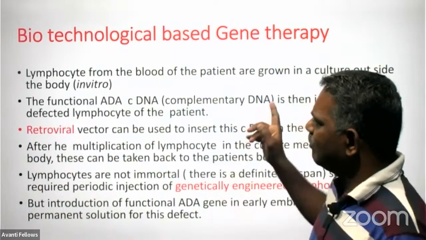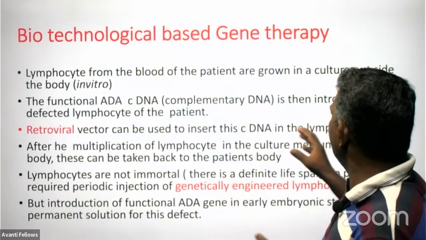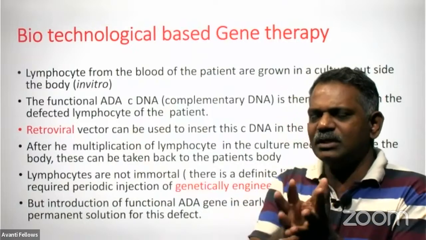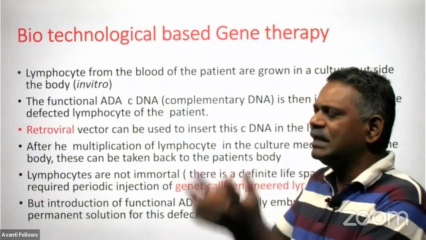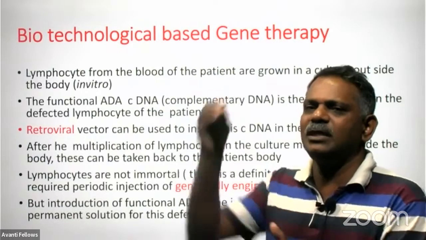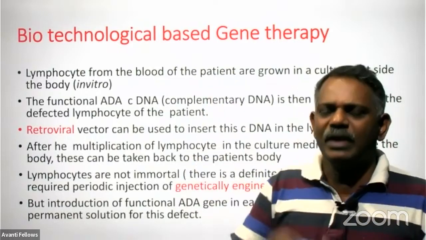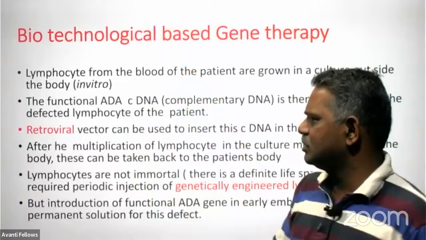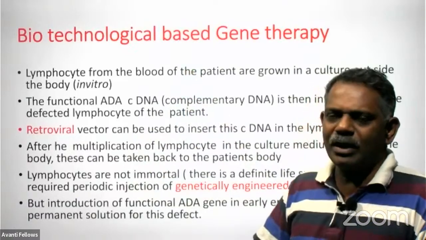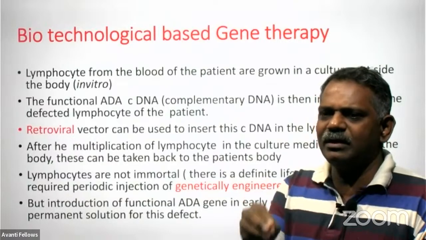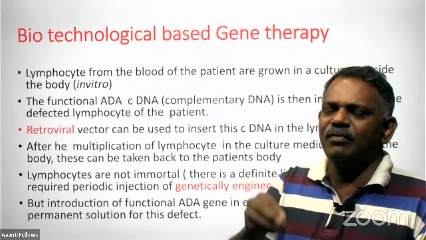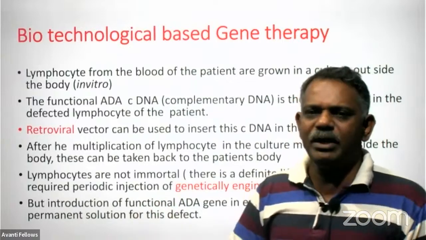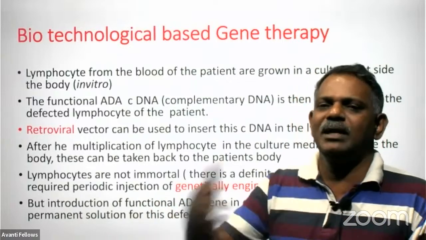Then using a vector, which here is a retrovirus, we insert a functional ADA gene into the genome of the WBC taken from the patient. The introduced functional gene takes over the function of the defective gene, and we keep the cells in a culture medium and allow them to multiply.